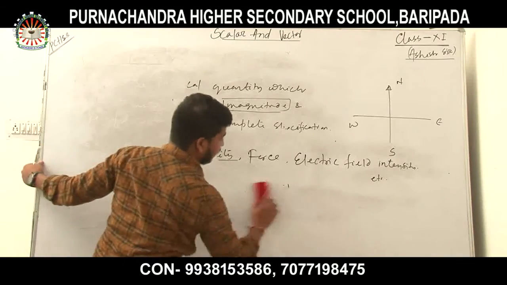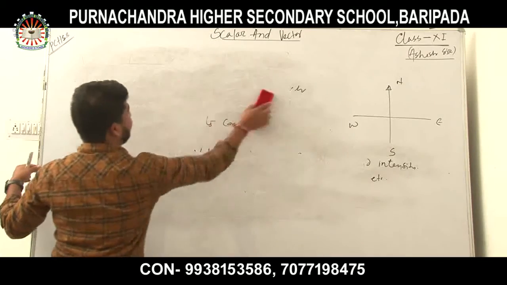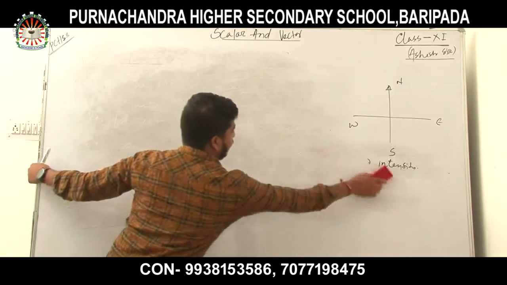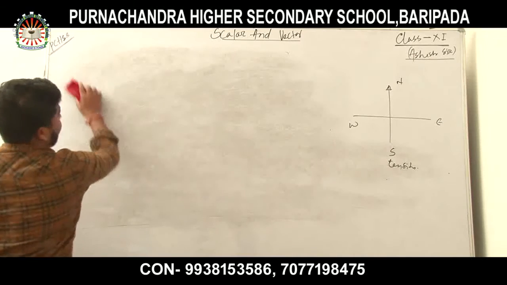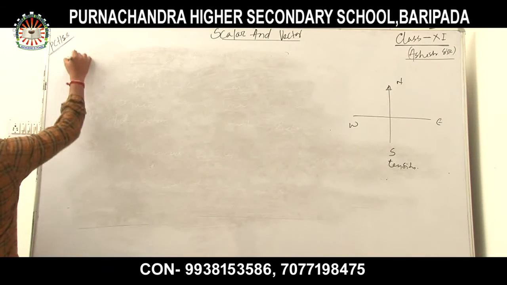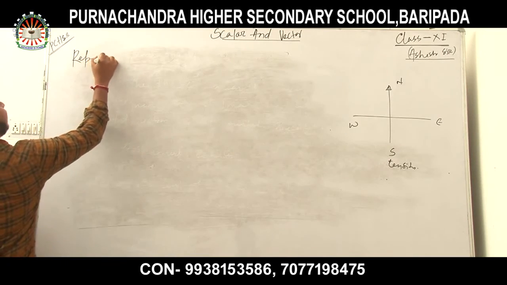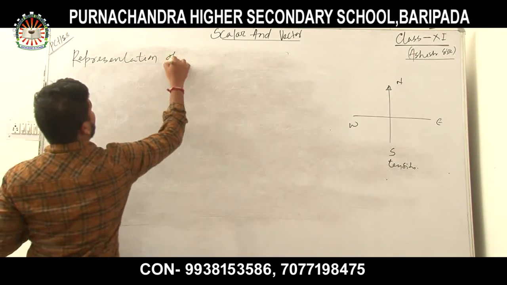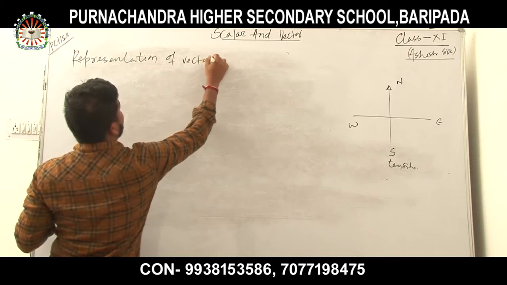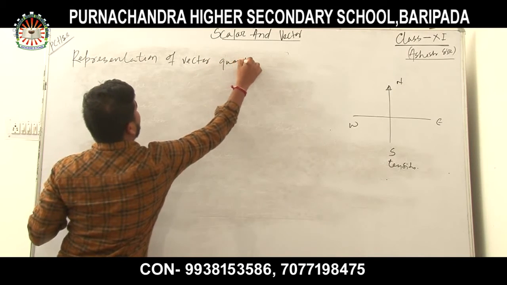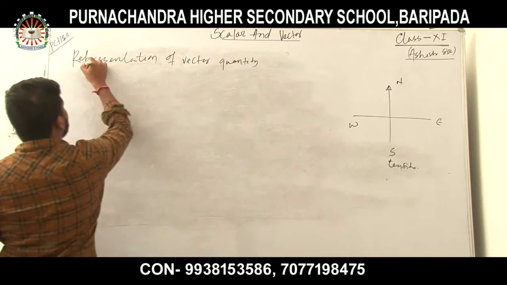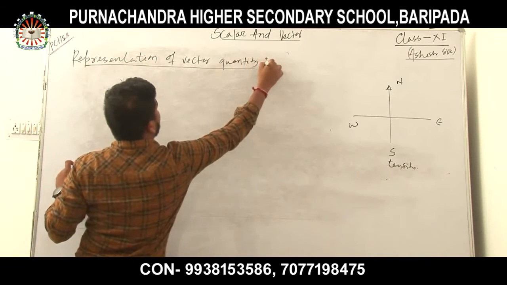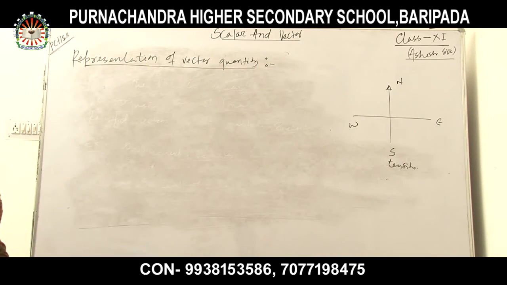Let's discuss the representation of a vector quantity. How to represent a vector quantity?